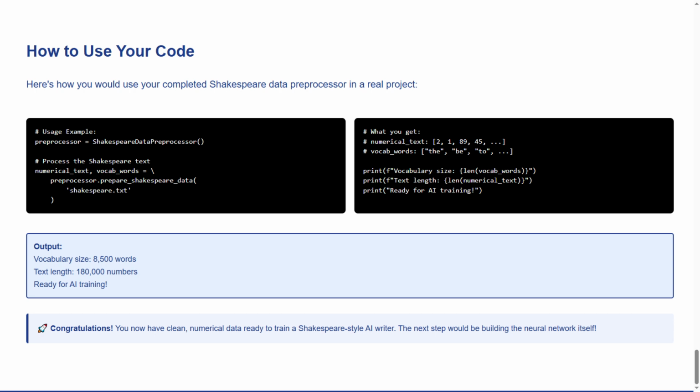Now our congratulations section. You now have clean, numerical data ready to train a Shakespeare-style AI writer. The next step would be building the neural network itself. You've done something truly remarkable today. You've taken the raw, beautiful chaos of Shakespeare's language and transformed it into the structured, mathematical foundation that artificial intelligence needs to learn creativity. You're no longer just a student, you're a data scientist, an AI engineer, and a bridge between human art and machine learning. The next time you see an AI writing poetry, you'll know exactly how it learned to do that magic.